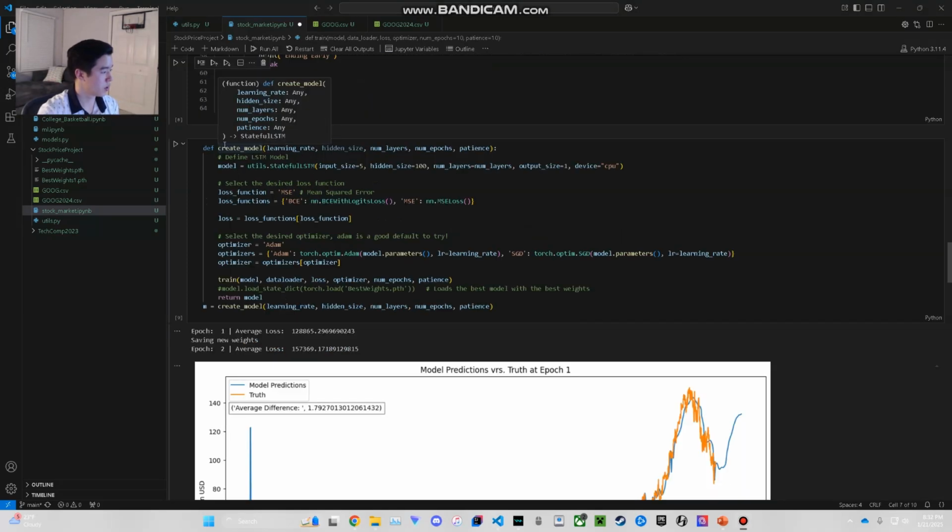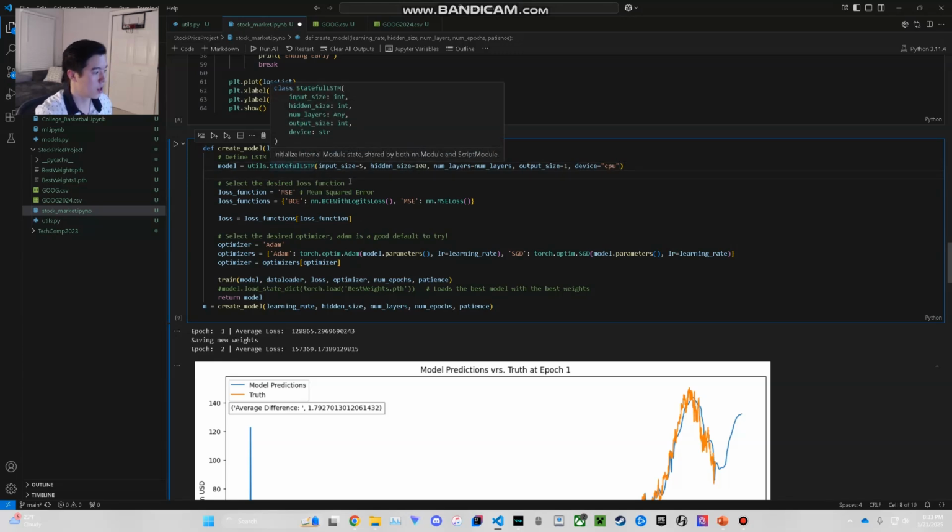Okay, so then I created a function that creates the LSTM model and gives the model all of the hyperparameters. Remember, the hyperparameters had learning rate, the number of epochs, the number of layers, the patience. This is where I input all of those hyperparameters into the model.